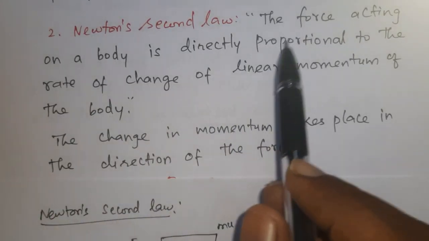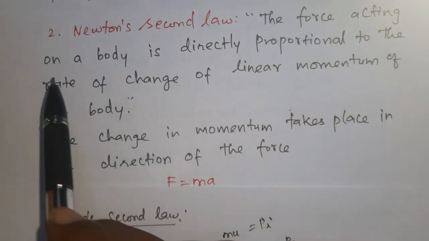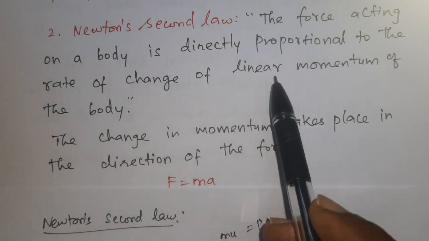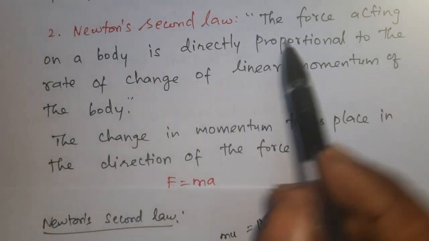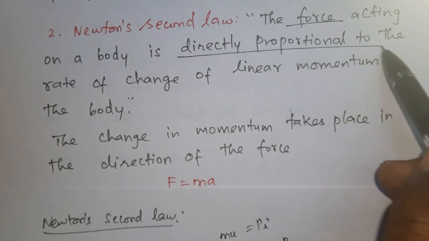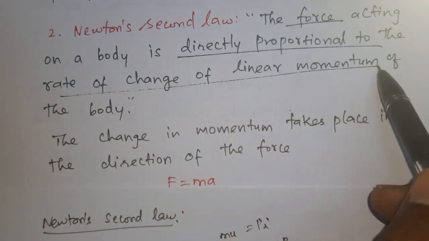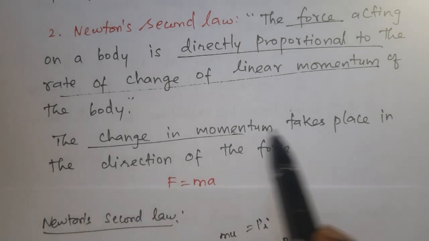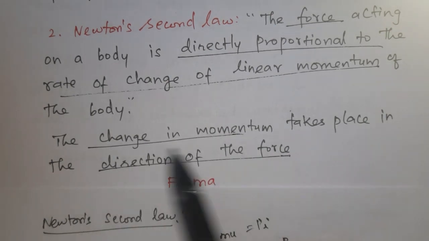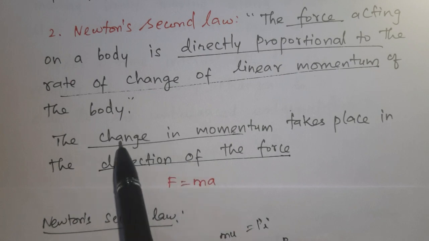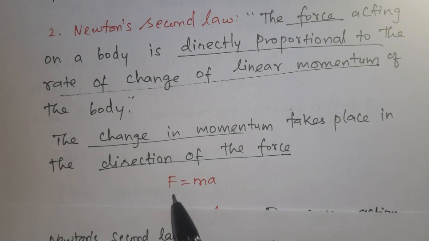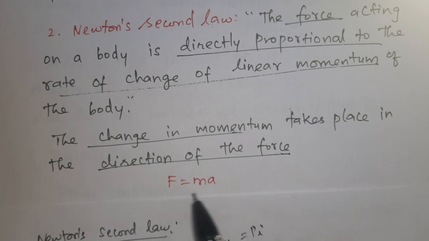Now we can define Newton's second law. The force acting on a body is directly proportional to the rate of change of linear momentum of the body. This change in momentum takes place in the direction of force, so direction of force and direction of change in momentum will be the same. Formula for Newton's second law, F is equal to ma. F is the force, m is the mass and a is the acceleration.